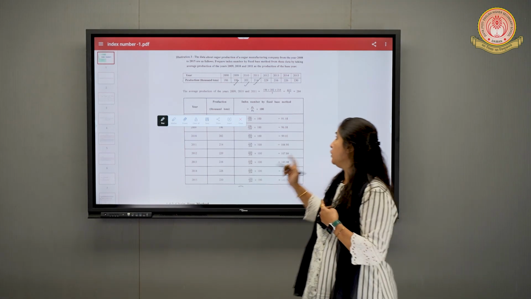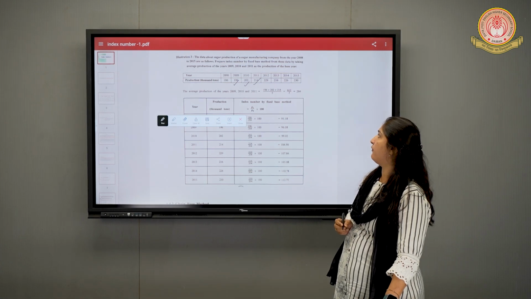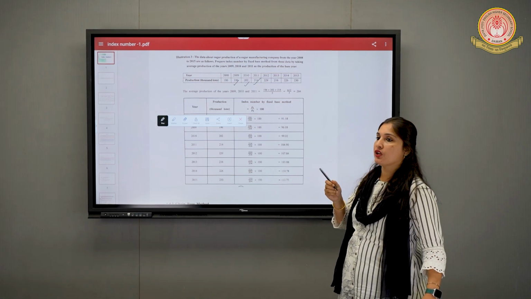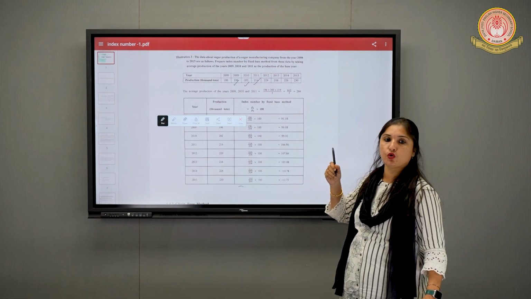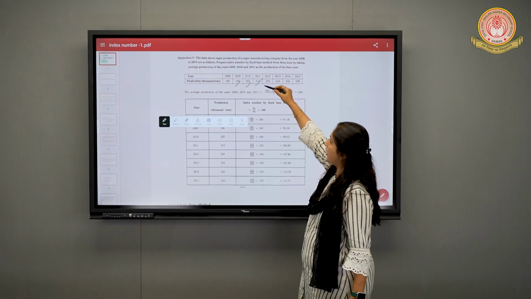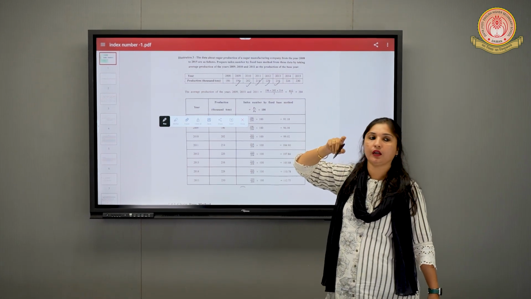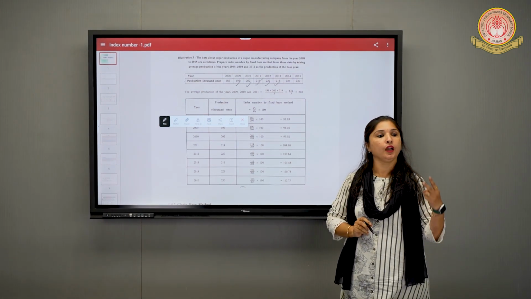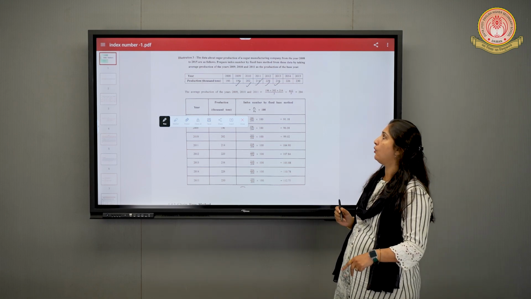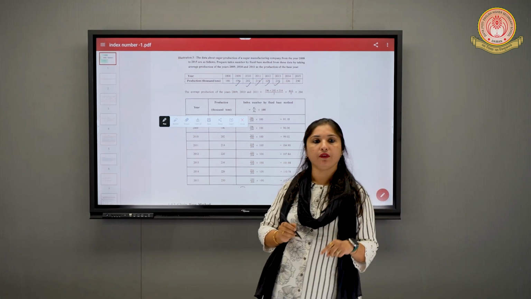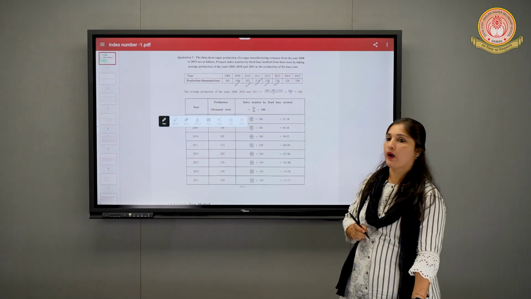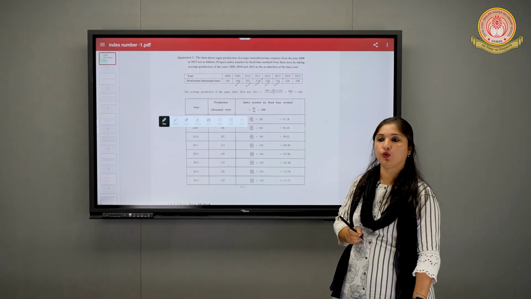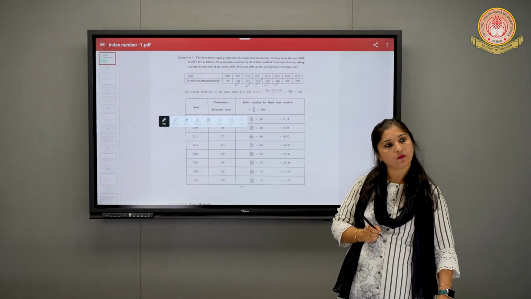If it was given that you have to take the years 2012 and 13 as the base year, what would you have done? 229 plus 216, these are the 2 figures of 12 and 13. You would have taken 229 plus 216 divided by 2. But in this sum, it was asked about 2009, 10 and 11. So we took the figures 186 plus 196 plus 202, and it will be divided by 3.